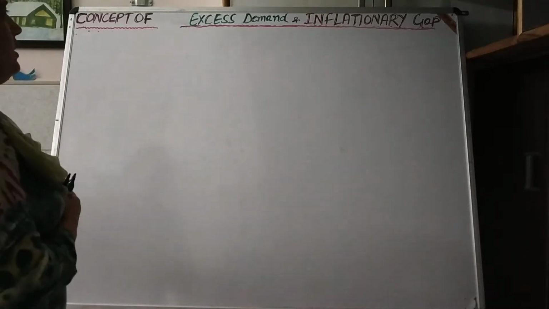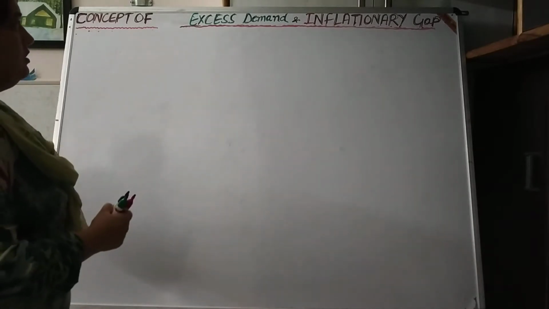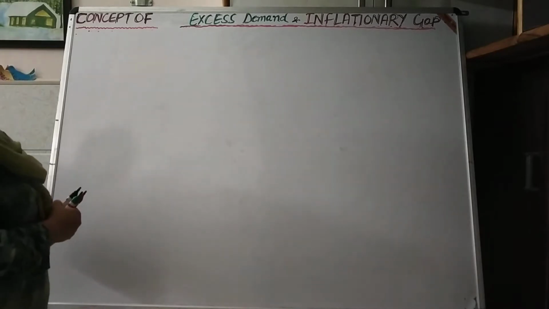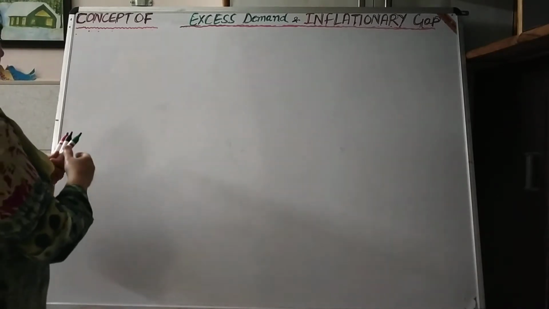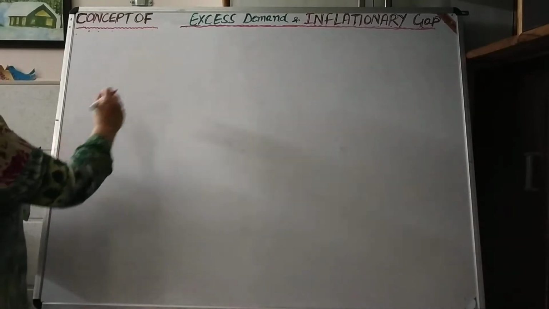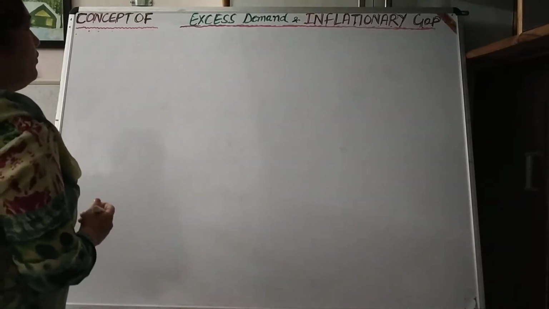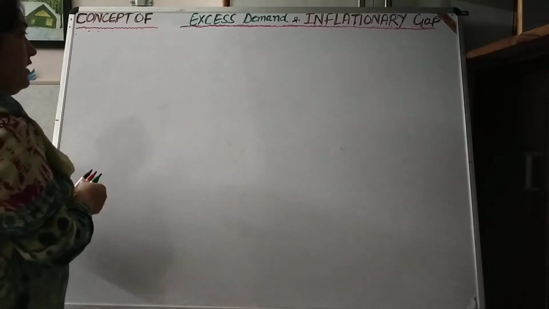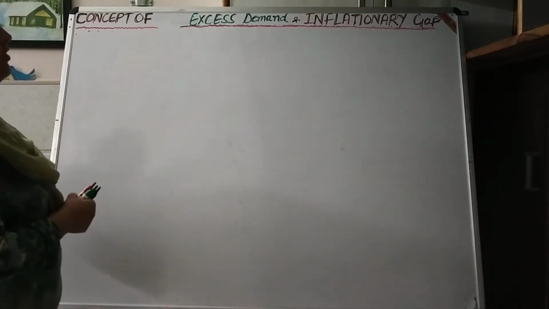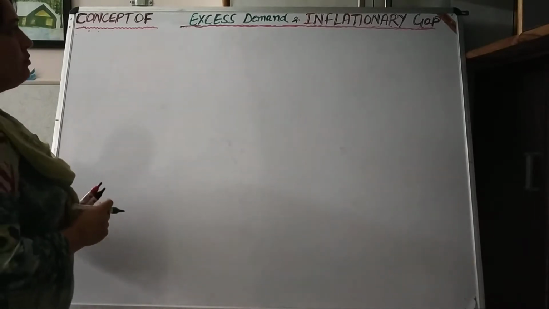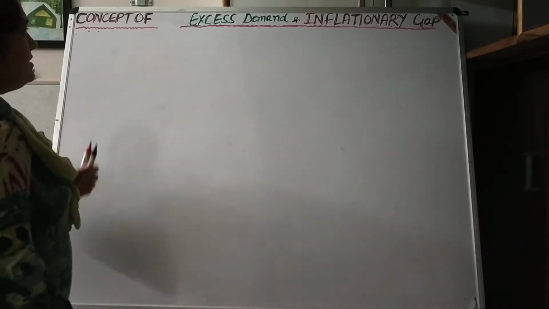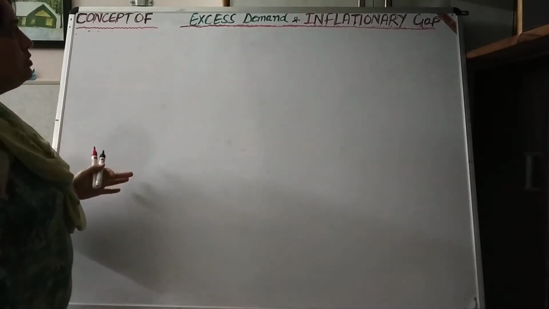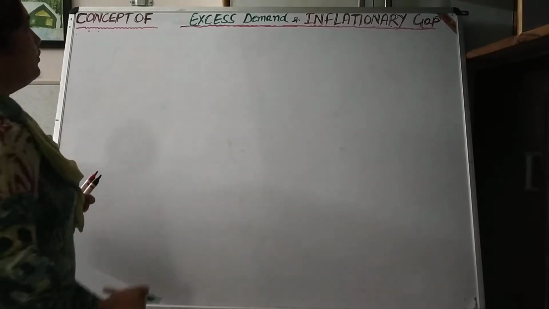In this video, we will clear the third equilibrium level according to J.M. Keynes, which is over full employment level. So let us start. The concept of excess demand or inflationary gap in the economy. According to classical school, there will be only one equilibrium level in the economy, and that is full employment level. But as Keynes has explained, there will be two more equilibrium levels also, underemployment equilibrium or over full employment equilibrium.